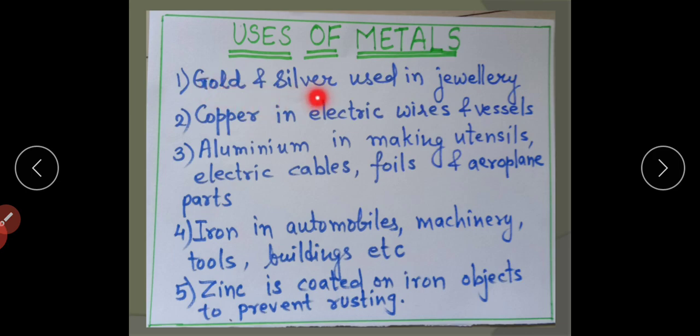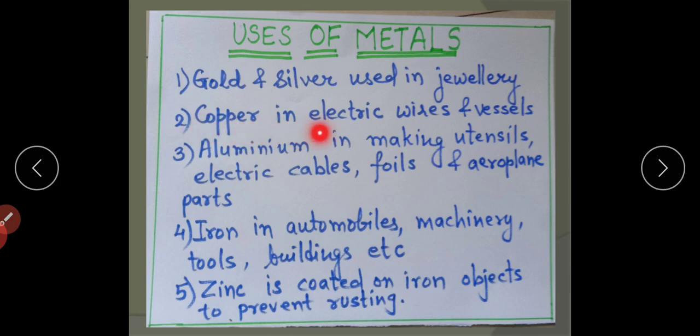Metals like gold and silver are used in jewelry. We all know that gold and silver are highly ductile and malleable, and they also possess very good luster or shine. That is why they are preferred in making jewelry.